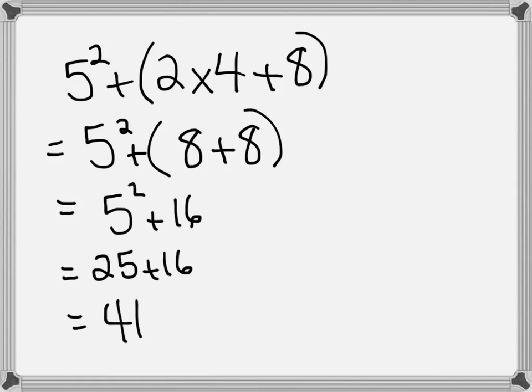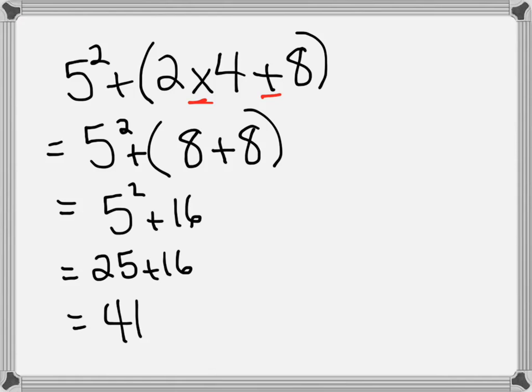Here's an example of a question that I put down. We have 5 squared plus, in brackets, 2 times 4 plus 8. I'll get a different color here just to illustrate what order I've been working in. We go to the brackets first and we do the multiplication inside the brackets, because multiplication comes before addition. We do the multiplication, which is 2 times 4.